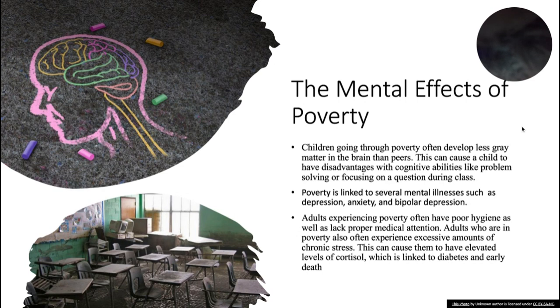Adults experiencing poverty often have poor hygiene as well as lack proper medical attention. Adults who are in poverty also often experience excessive amounts of chronic stress. This can cause them to have elevated levels of cortisol, which is linked to diabetes and early death.